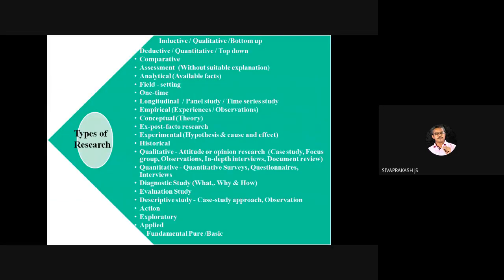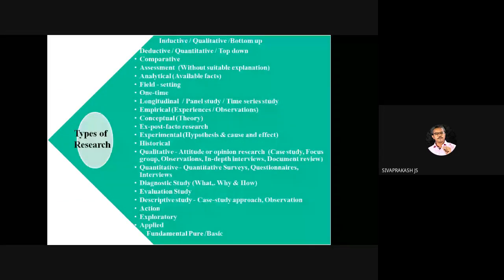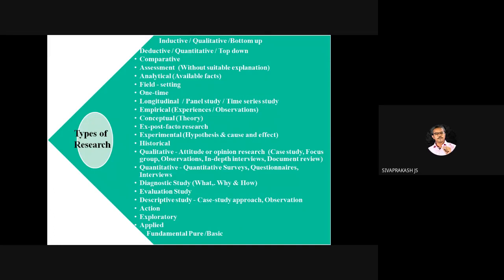Okay, now field setting. The name itself gives the answer. What is field setting? Many agricultural universities and colleges develop varieties for the use of farmers, like drought-resistant or high-yielding varieties. How is it fit for the field? This study will be done through field setting.